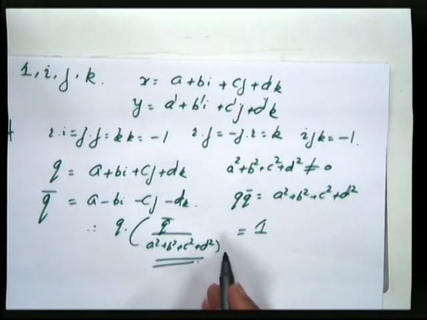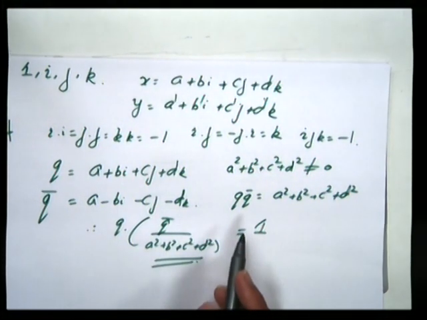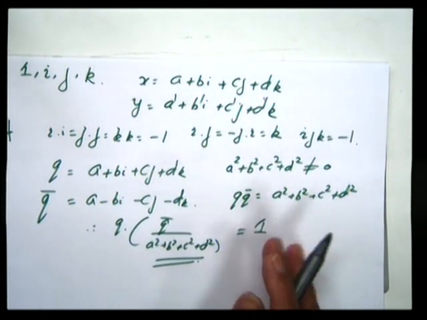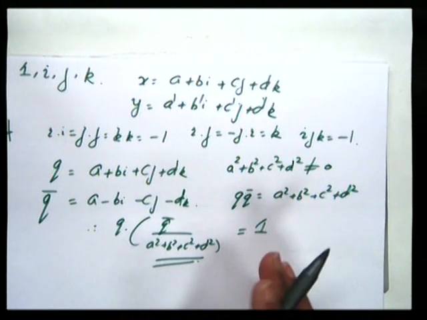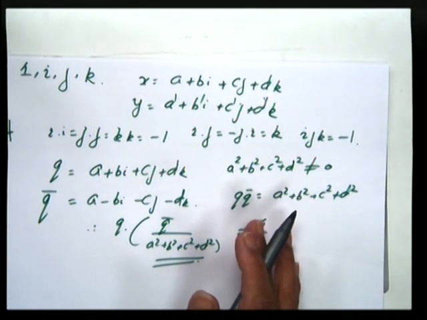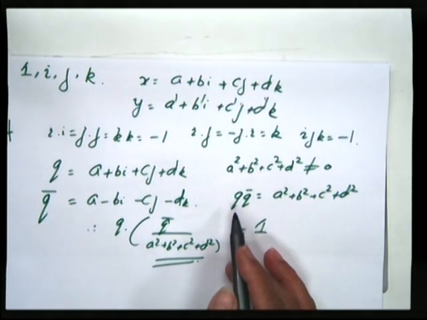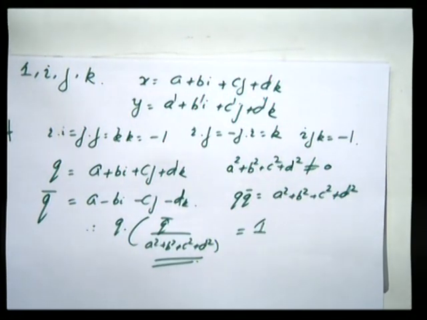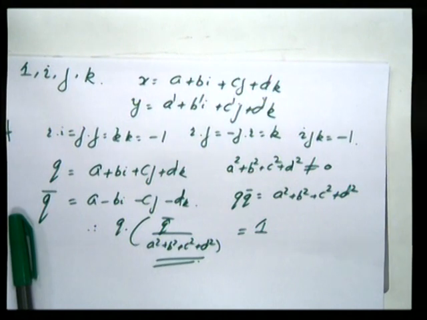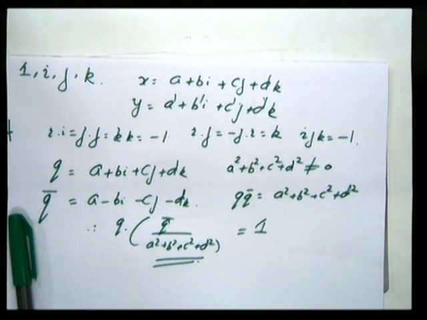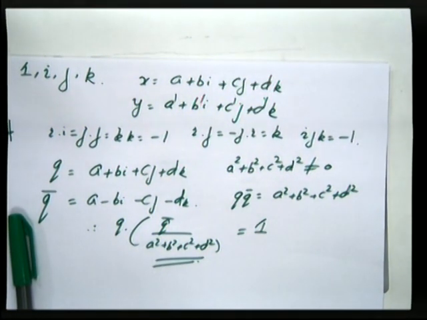So every non-zero element has a multiplicative inverse, and hence this is an important example, the most important and the smallest of skew fields. A skew field where multiplication is commutative is called a field. With multiplication, H is known as the quaternion group. This will help you to construct examples many times.